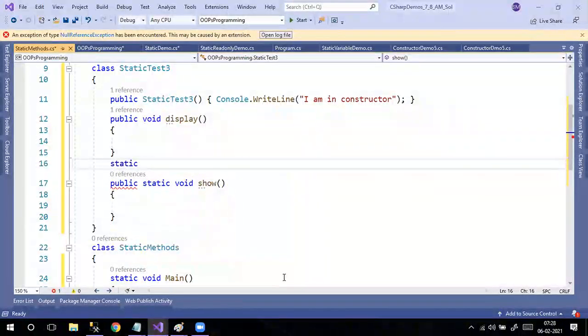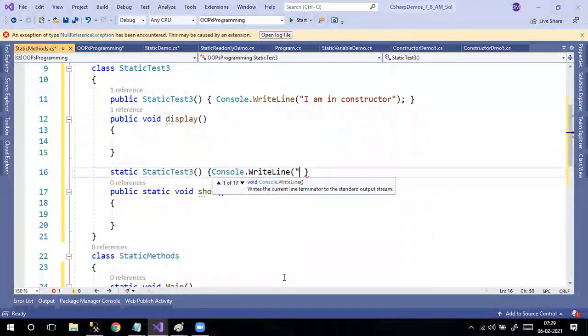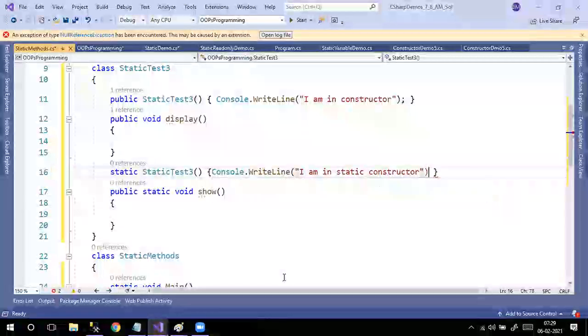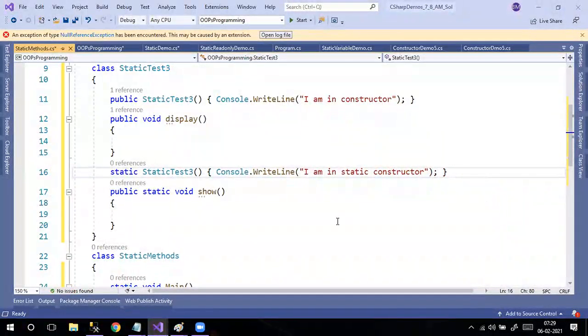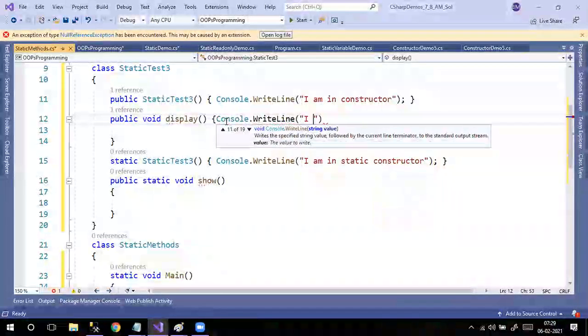Static test3, Console.WriteLine, "I am in static constructor." And for display also, I am doing here Console.WriteLine, "I am in display method."